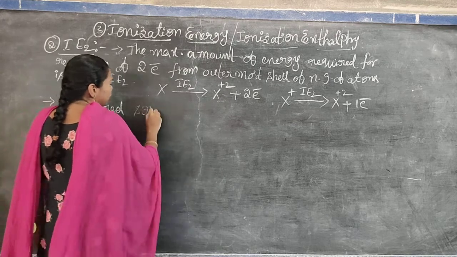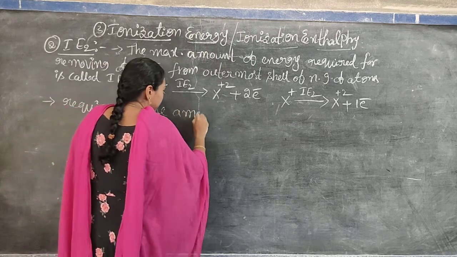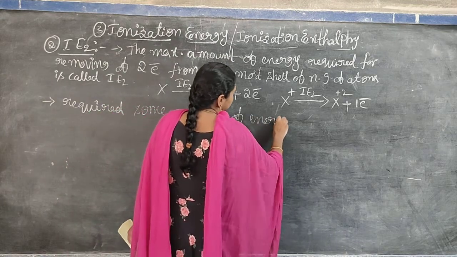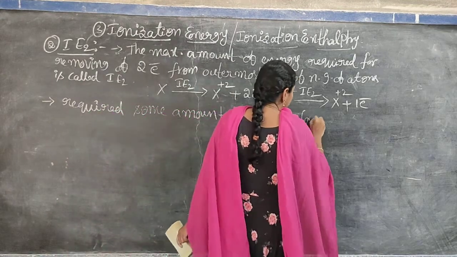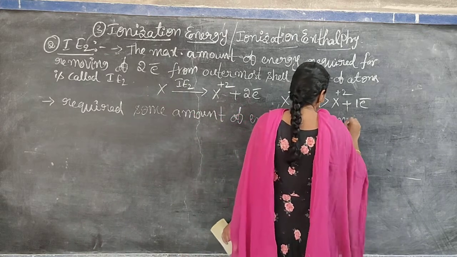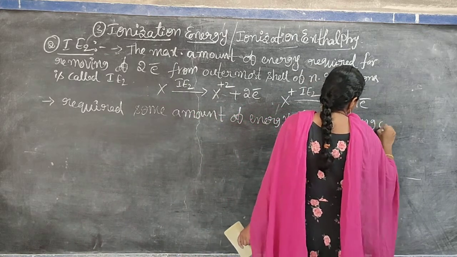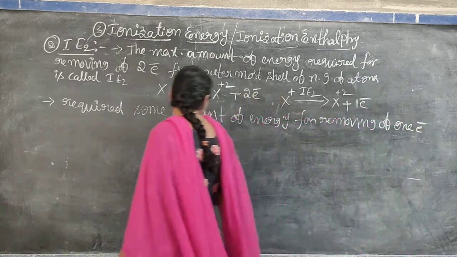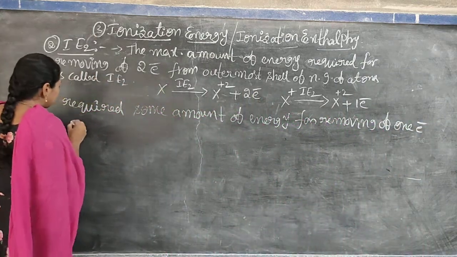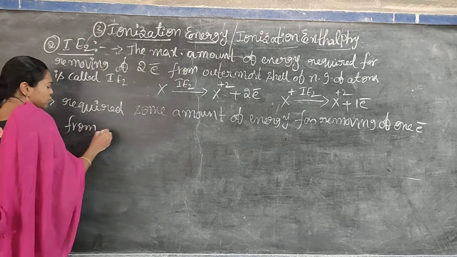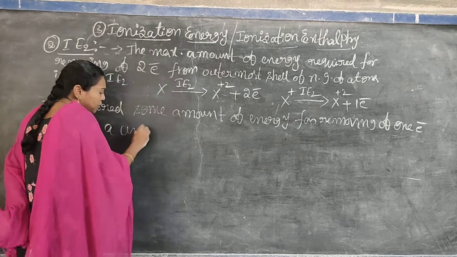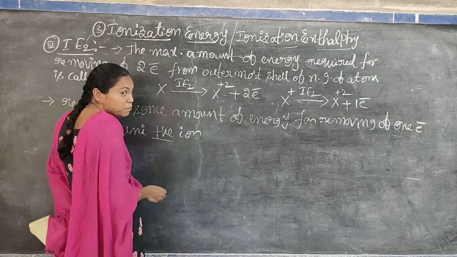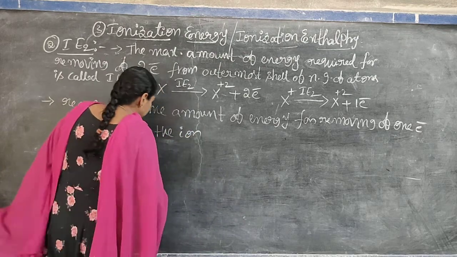Required some amount of energy for removing one electron from a unipositive ion. From a unipositive ion. Positive, I will write like this, plus.